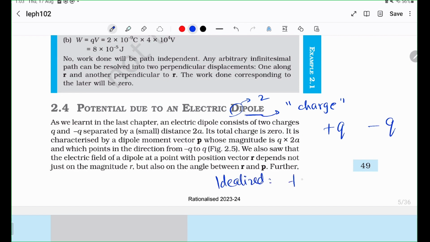And an idealized dipole is when these charges go to infinity, and let's say the distance between them is generally known as 2a. I mean, the distance is actually d, but you just call it 2a for convenience. a should tend to 0. So this is an idealized dipole. An ideal dipole is when q is almost infinite and the distance is almost 0. So if you think about it, if q was some finite value, if q were 3 and a tends to 0, then you have a plus 3 coulomb and a minus 3 coulomb at the same point, which would essentially be 0 coulombs. So it should not do anything, right?